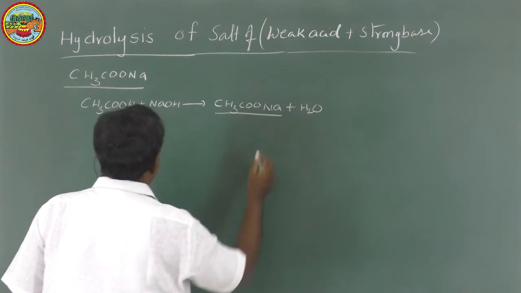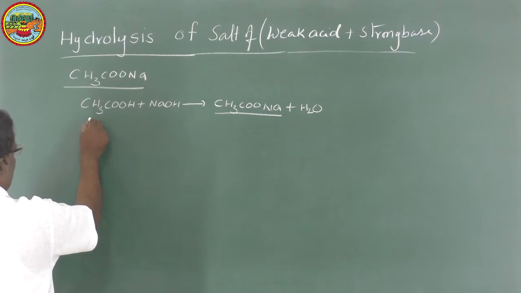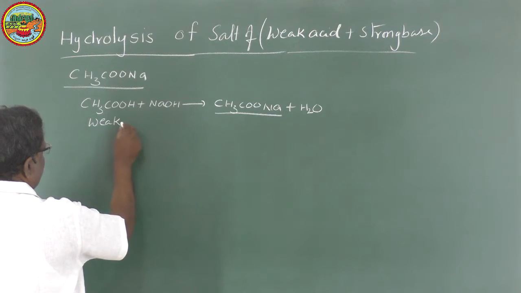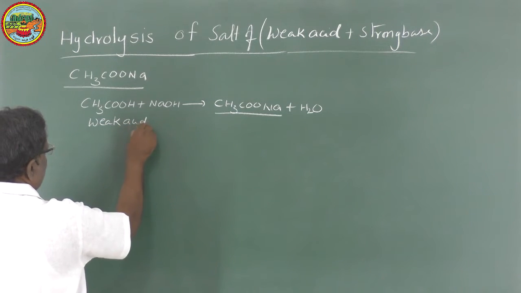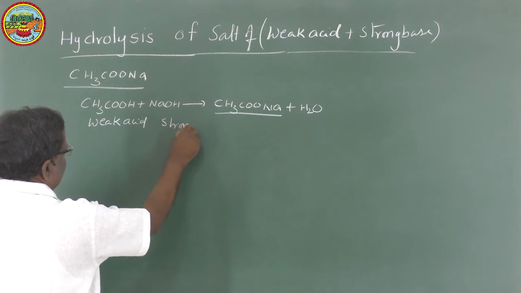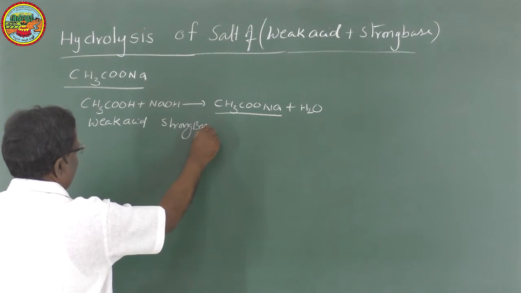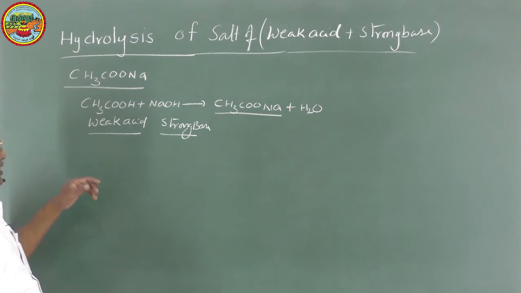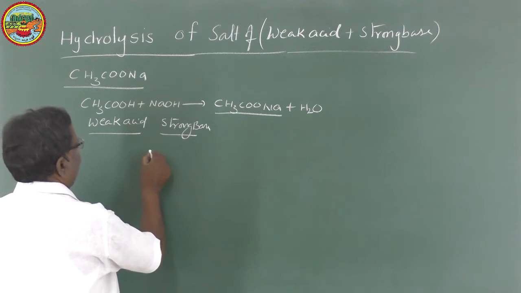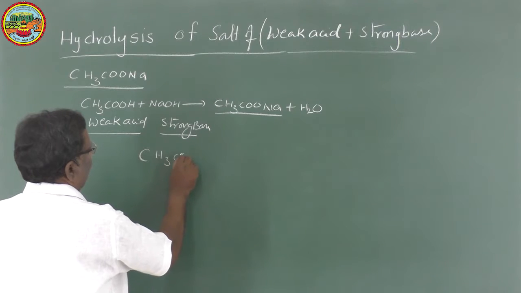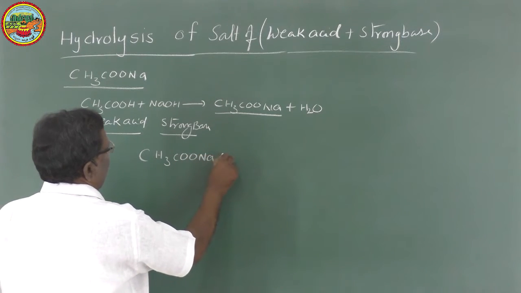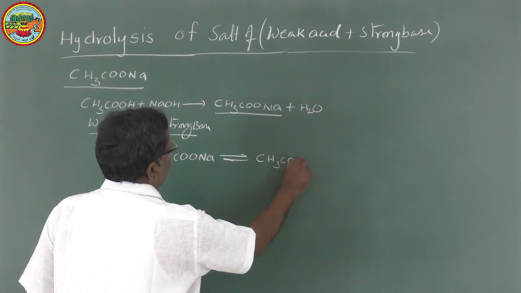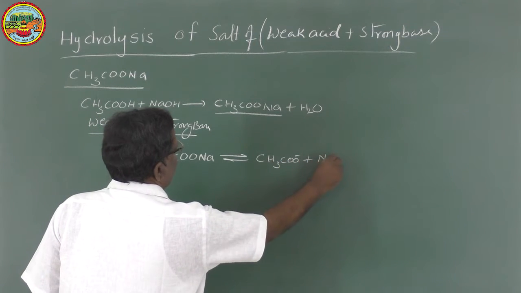That means this salt is obtained from a weak acid reacting with a strong base. Now when this salt is dissolved in water, it ionizes to give acetate ions plus Na plus ions.